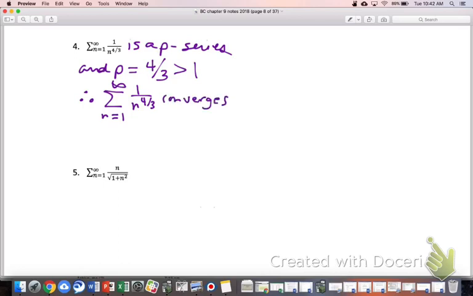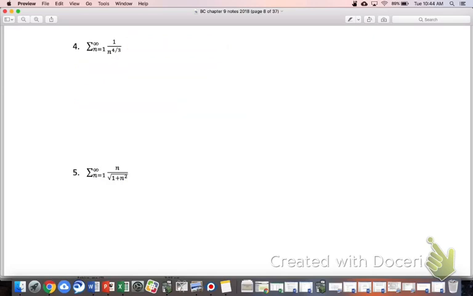And like I said before, I'll instruct you to do this on a quiz or a test. I just want you to mention what you used. So it converges, and the name of the reasoning that you used is the p-test. You definitely want to positively identify the p-value and its relationship to the important value 1, greater than 1 or less than or equal to 1, and then draw your conclusion based on that, okay? When you think about work shown, you don't want to just say converges, p-test. Show the analysis: I identified the p-value, here it is, here's what it means, and here's my conclusion. Okay, we good?